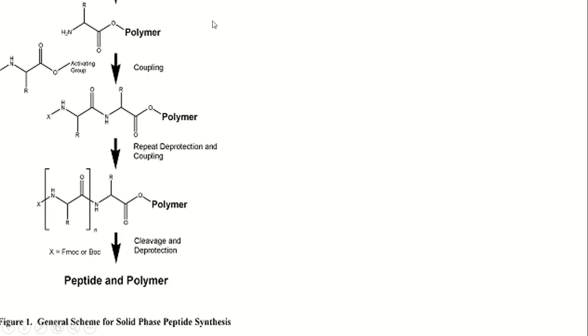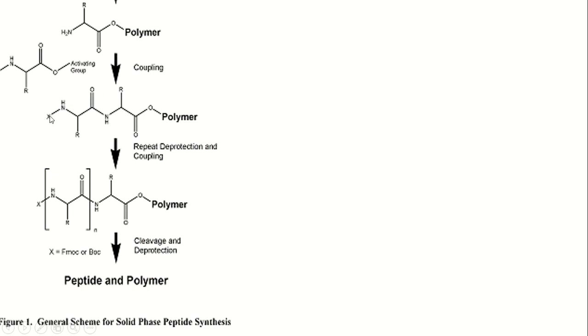The mechanism of solid phase peptide synthesis is like this. The free amine of one amino acid reacts with the carboxylic acid unit of the polymer to form an amide linkage.